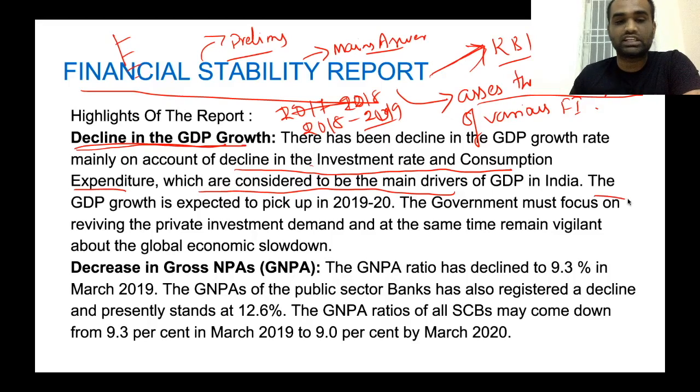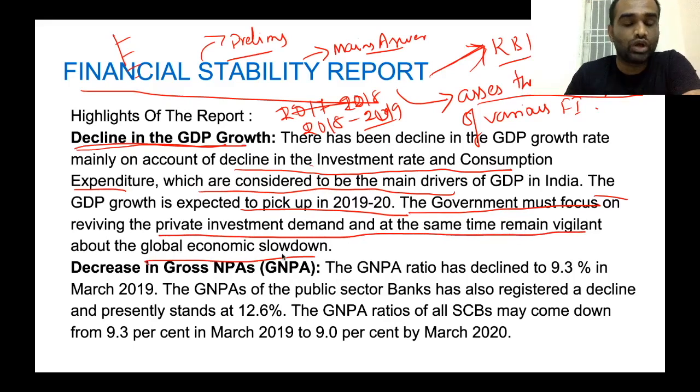Now, the GDP is expected to pick up in the 2019-20 year. For that, the government must focus on reviving private investment demand. At the same time, it must remain vigilant about the global economic slowdown. Clear? Now, obviously, due to the COVID pandemic, the Indian economy is expected to contract in this current fiscal year.